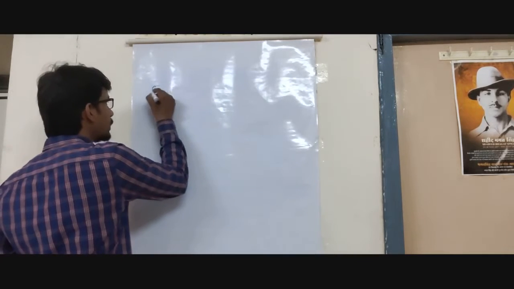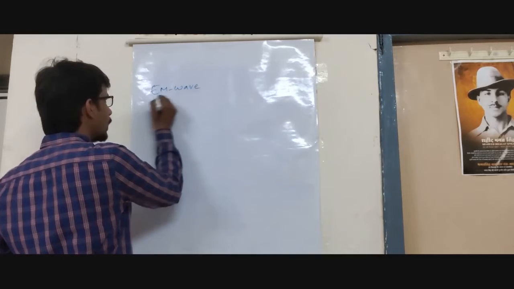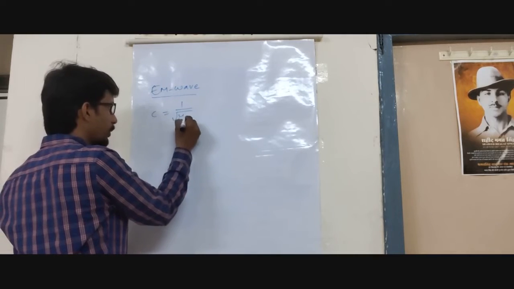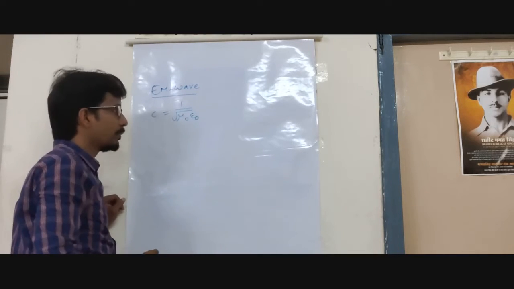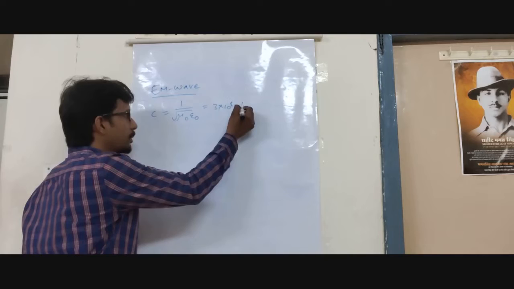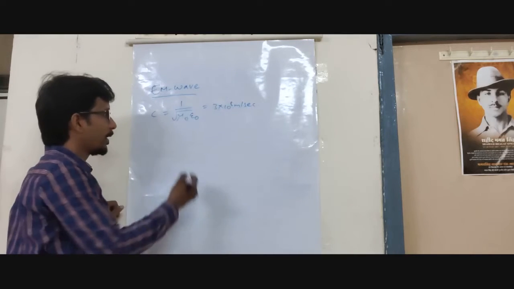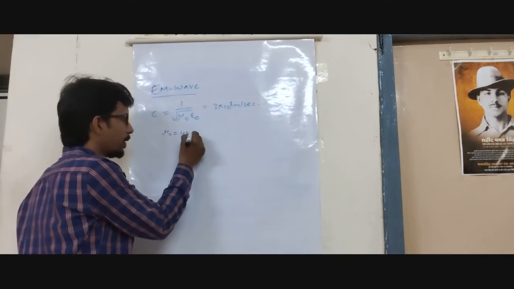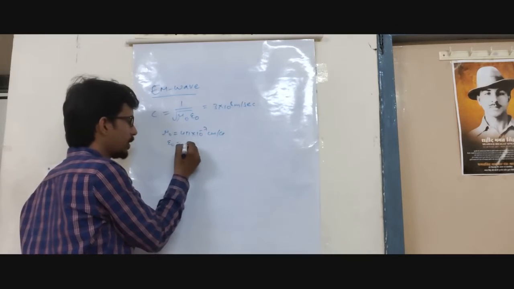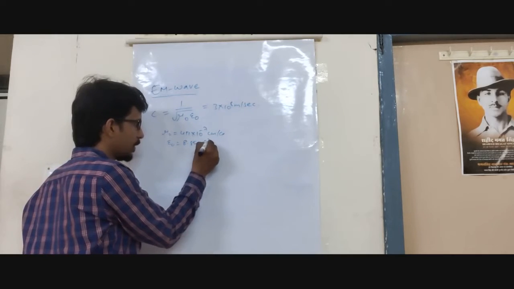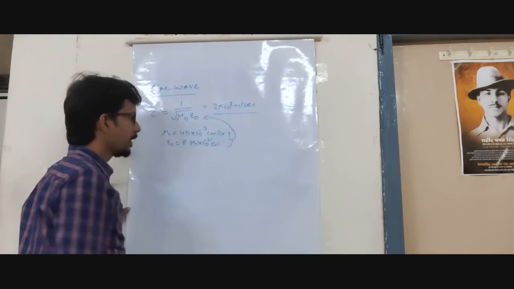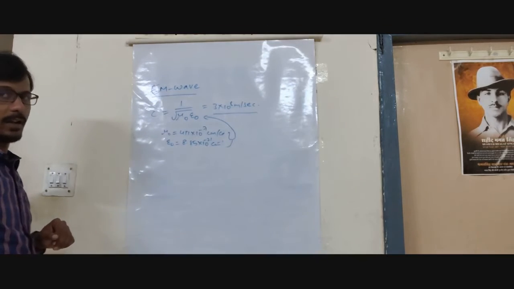Here is EM waves, electromagnetic waves. What is the specialty of electromagnetic waves? They travel with the velocity of light, 1 by root of mu naught epsilon naught. If you substitute mu naught equal to 4 pi into 10 power minus 7 and epsilon naught equal to 8.85 into 10 power minus 12, we get nearly 3 into 10 power 8 meters per second, the speed at which light travels.